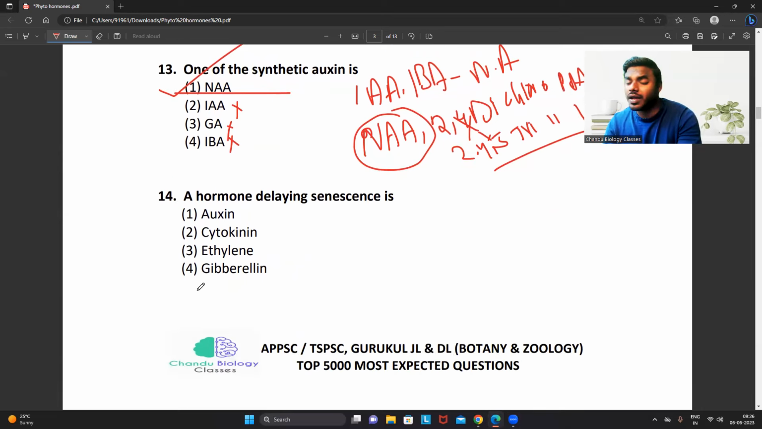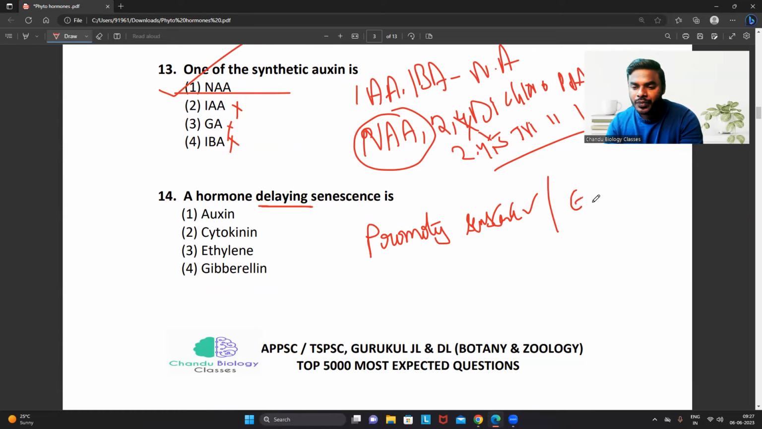Most of the students here will get super confused. Remember and understand the given question. They're asking about the hormone delaying senescence. All the students remember the hormone which promotes or enhances senescence, that is ethylene. But what is the question they have asked? The hormone which is delaying the senescence. Undoubtedly, friends, that is cytokinin. Because of the presence of cytokinin, most of the time leaves will be green in color.